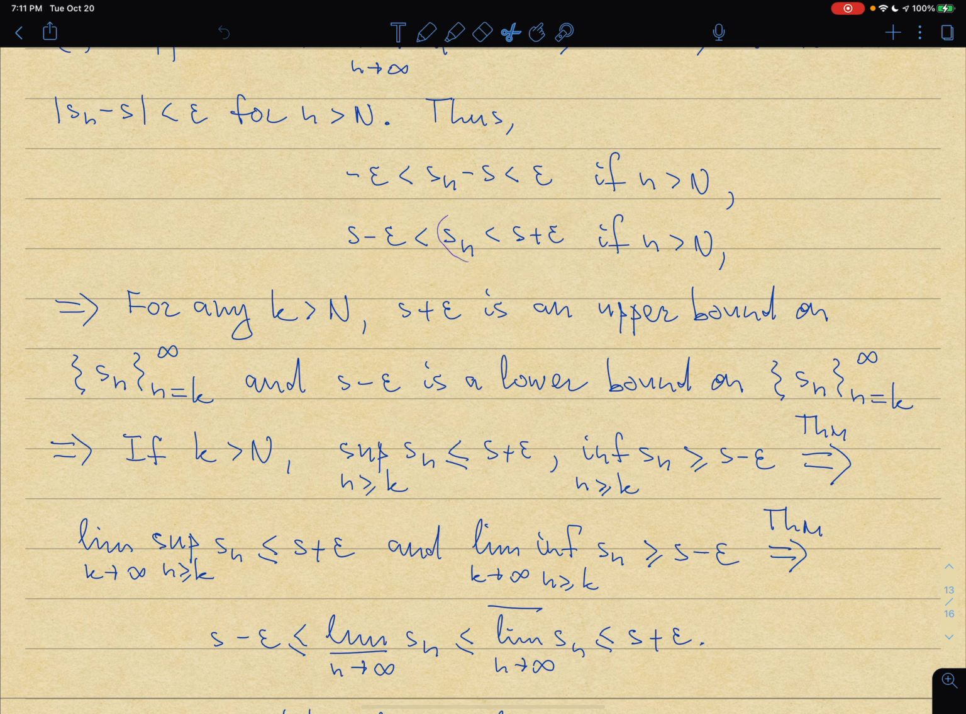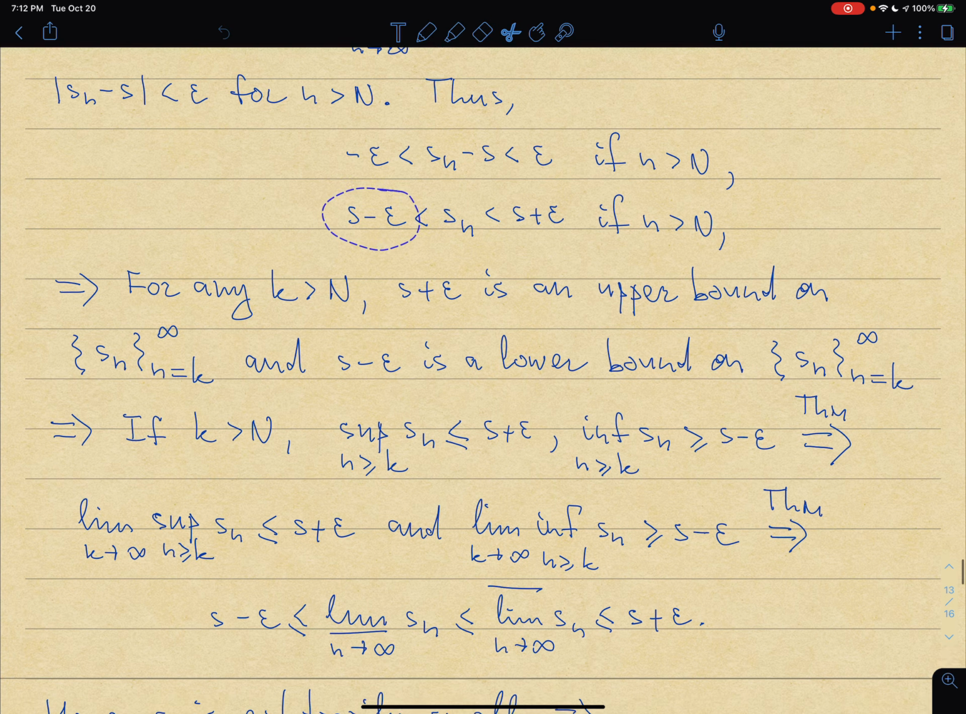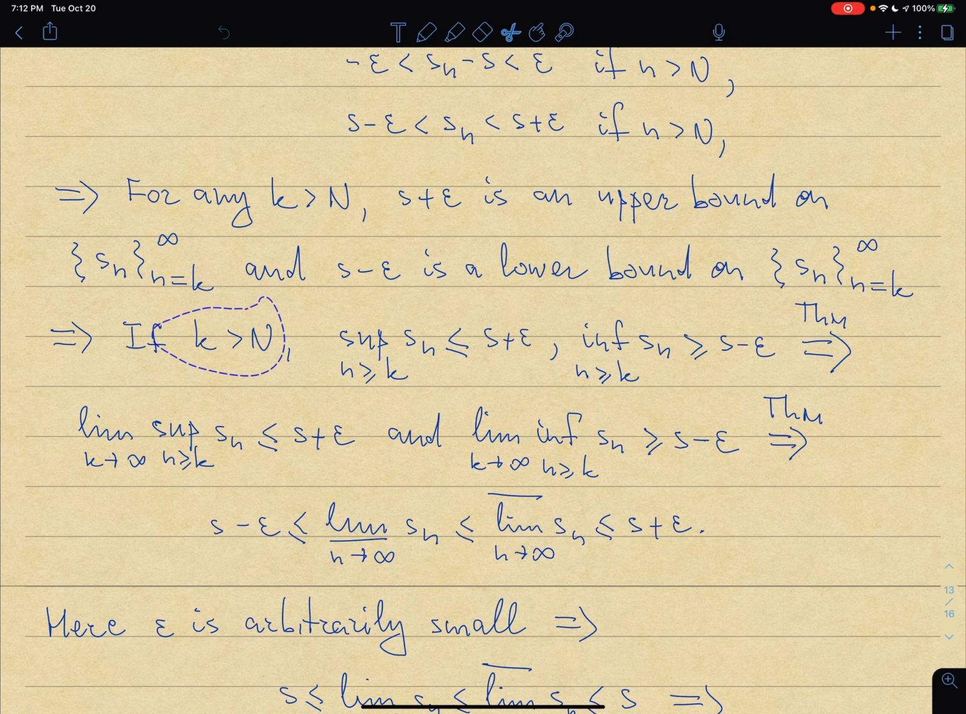So if n is greater or equal to k and I take a supremum, the supremum must be less or equal to S plus epsilon, because S plus epsilon is an upper bound on the tail of the sequence, and the supremum is the least upper bound. Likewise, S minus epsilon is a lower bound on the tail of my sequence starting from k, and the infimum is the greatest lower bound. So the supremum must be less or equal to S plus epsilon, and the infimum must be greater or equal to S minus epsilon. If k is greater than capital N, then both of these statements should be true.